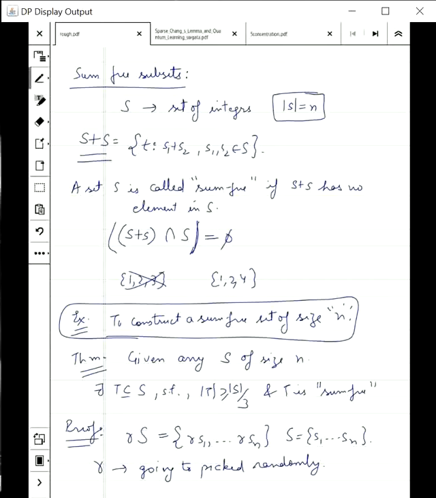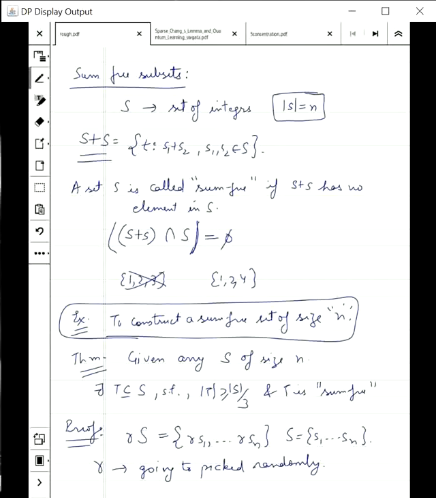Once we know this, RSi being an element of Z happens with probability at least 1 over 3. So the expected size of this quantity is more than |S|/3. This implies there exists R such that RS intersection Z is more than |S|/3. Remember, it is automatically sum free because it's a subset of Z. This need not be a subset of capital S. In the theorem, we wanted a subset of capital S.